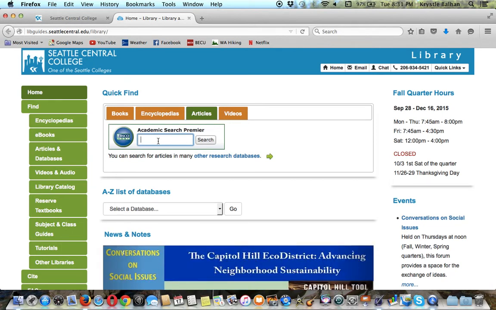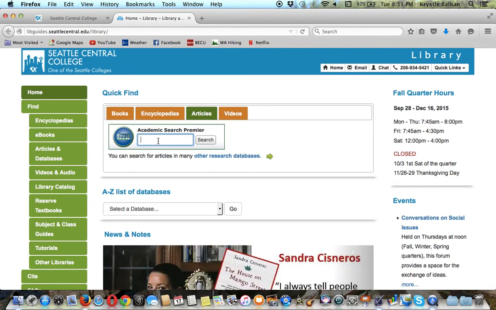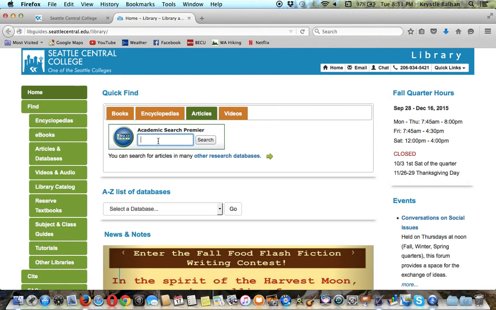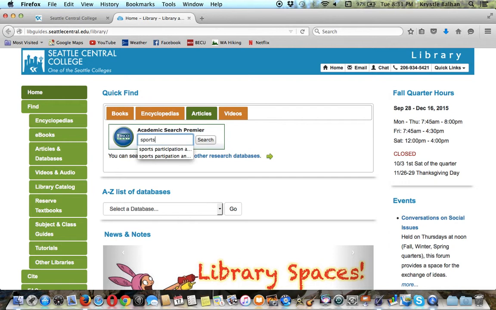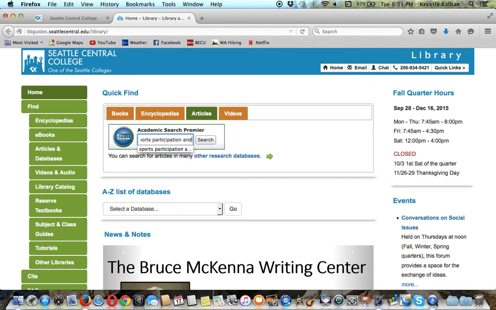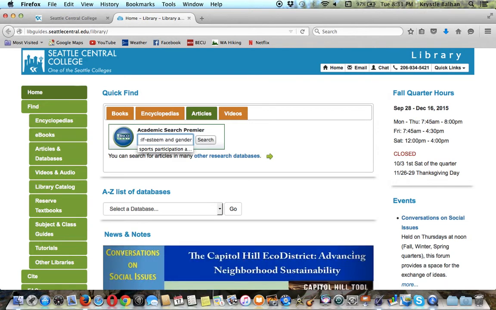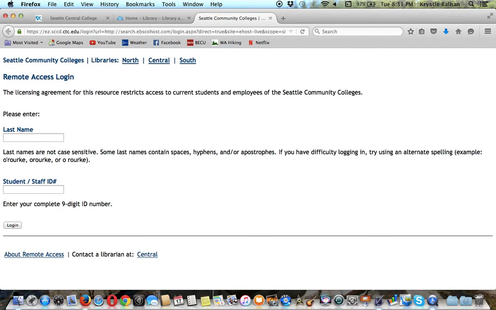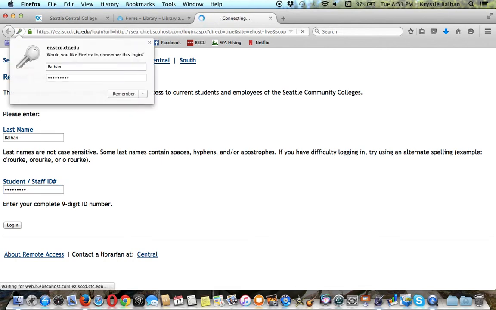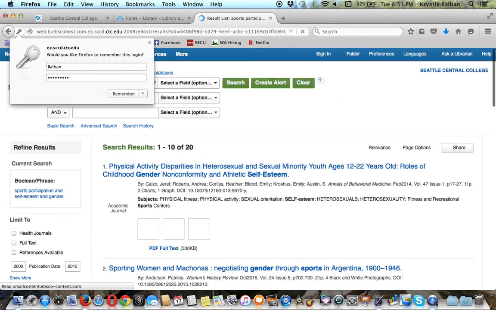Now for me, I'm interested in whether or not participating in a sport has an effect on self-esteem for girls in particular, but maybe for girls and boys. So I'm going to search sports participation and self-esteem and gender. I'll click search. Now, if you're like me and you're not on campus, you're going to be required to put in your last name and student ID. And if you enter it correctly, it should take you to your search results.